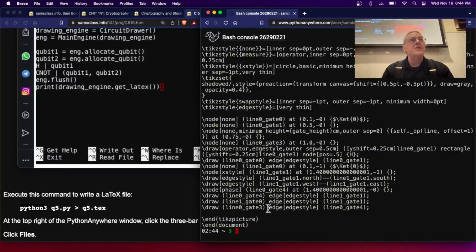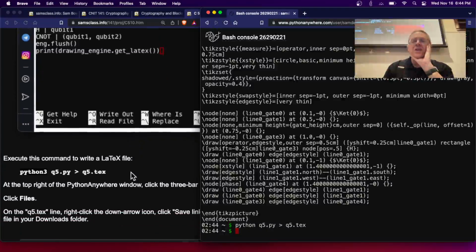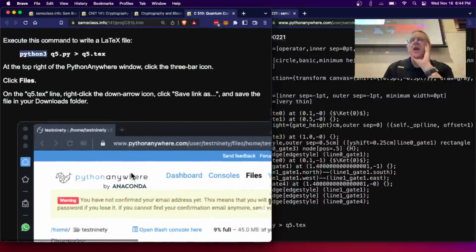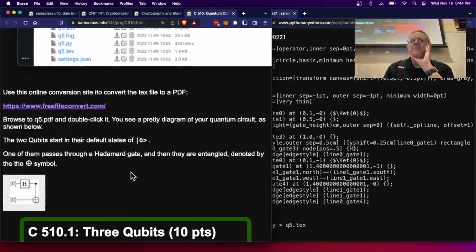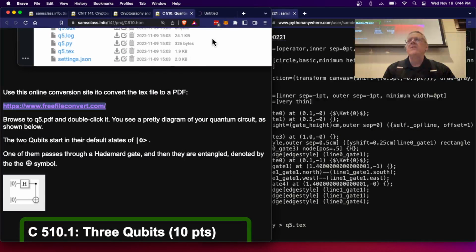This is LaTeX. This is some kind of printing language. It really ought to be run to a printer or something. So since I can't really read that, I put it in a file called q5.txt. And now I just need to find some kind of printing engine to print those text files. Now there are supposedly some command line Linux tools, but I couldn't make any of them work. So what I do is I just use an online service here, an online conversion service. This online conversion service will convert a text file to a PDF.